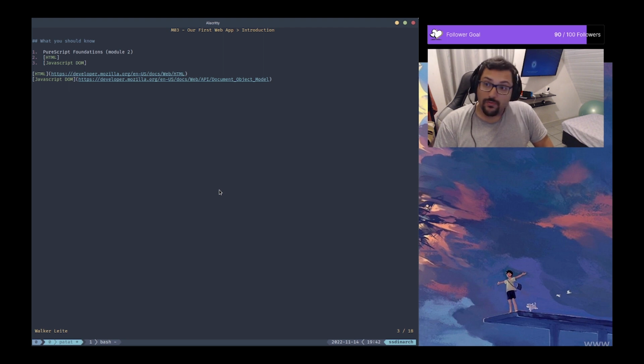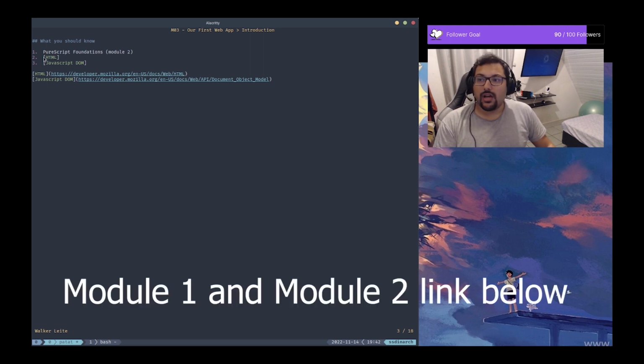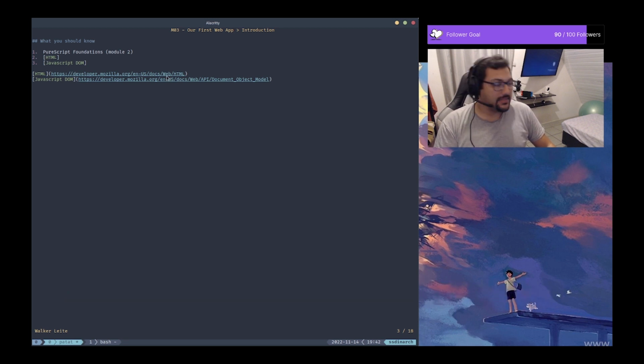What you should know before we start this: you should already have watched the PureScript Foundations from Module 2. You should also be familiar with HTML and also JavaScript DOM. So I have placed links here if you're new to this, so you can check there.